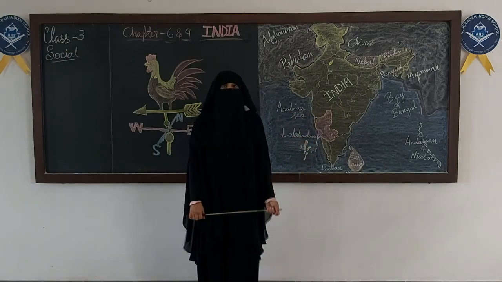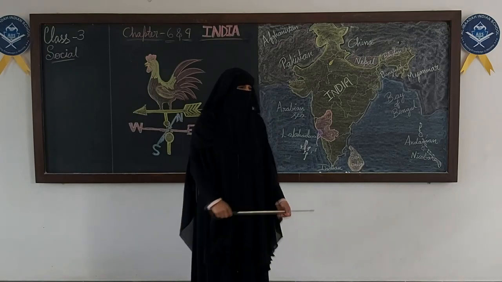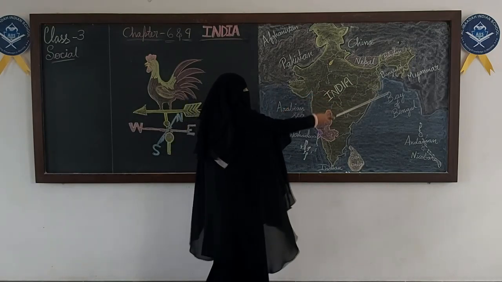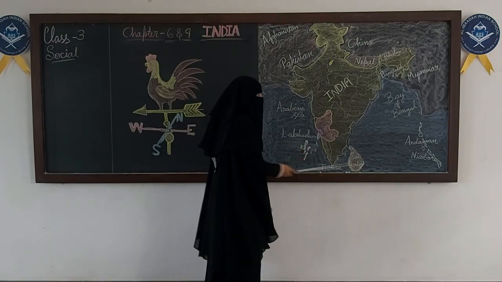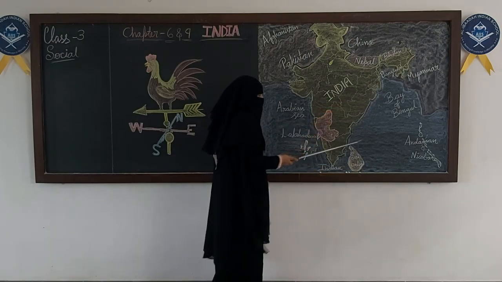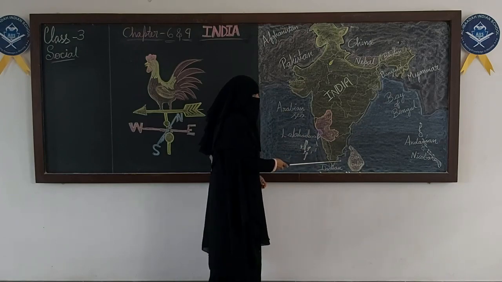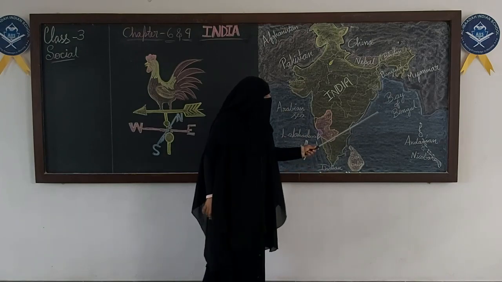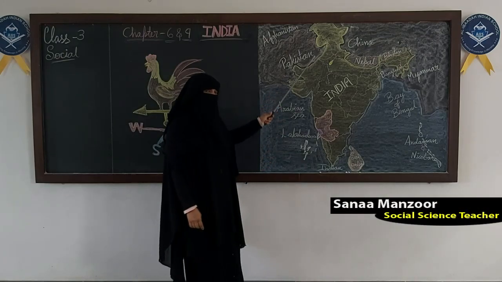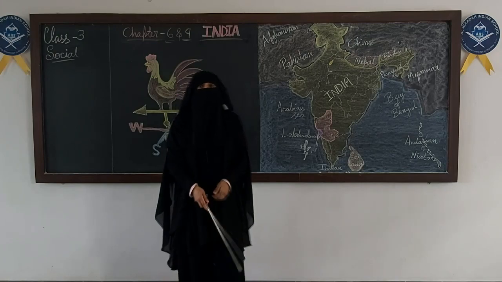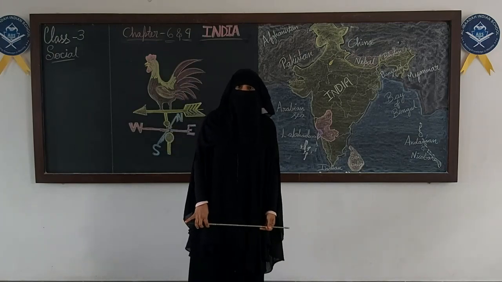Okay, so what did we study in this session today? We studied about the neighboring countries, we studied what a peninsula is, what an island is, what a bay is, we studied about the Strait, Gulf of Mannar, we studied how many states we have, how many union territories we have. Now go through your book, read your textbooks thoroughly.